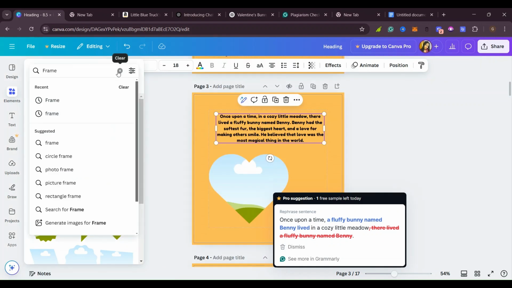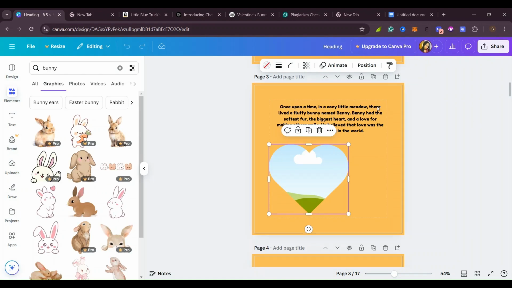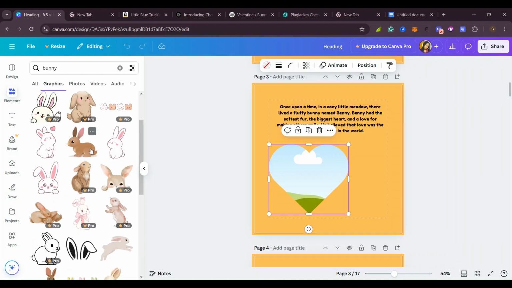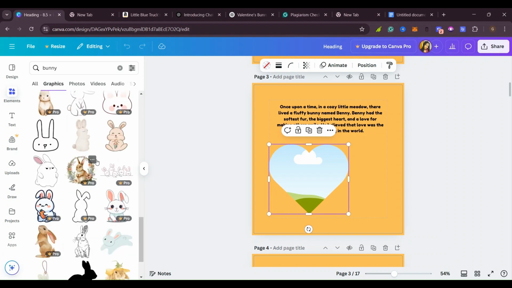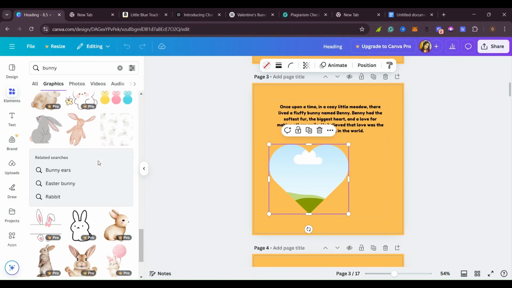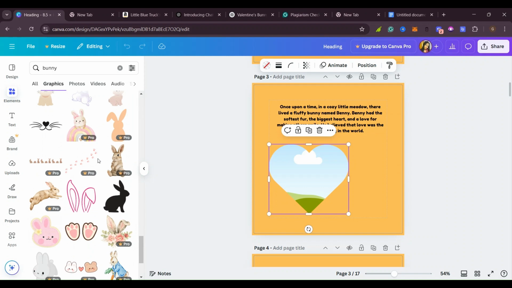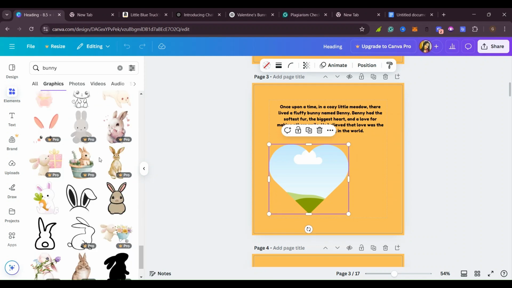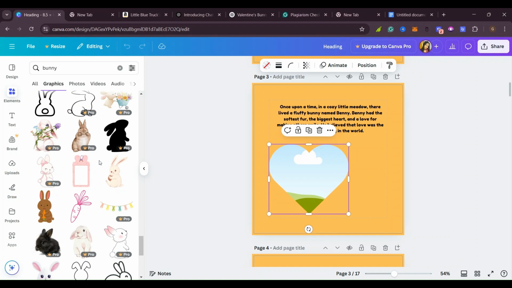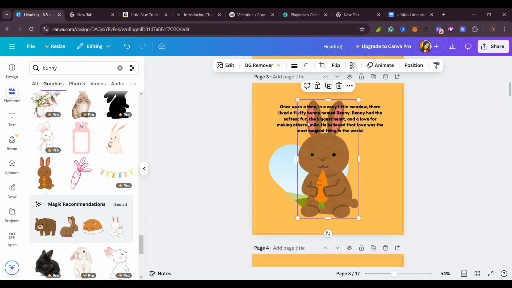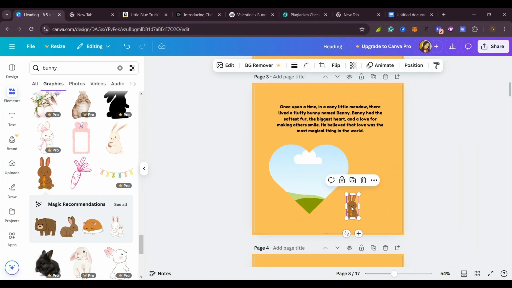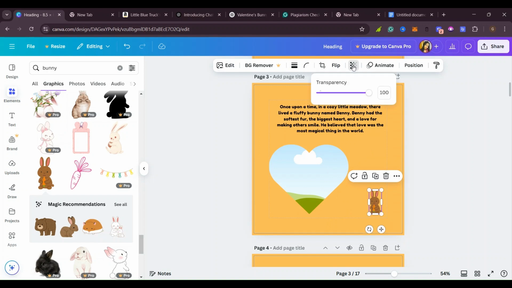So I'll come here and put in that shape. You are going to find something else related about the bunny. It depends on you which one you want to go with. Yes, and we are going to put it inside our heart shape or inside our book. So you come here and look and find something. Yes, maybe this bunny that is eating a carrot, will reduce it to size and put it maybe somewhere here and make it a little bit transparent, like that.